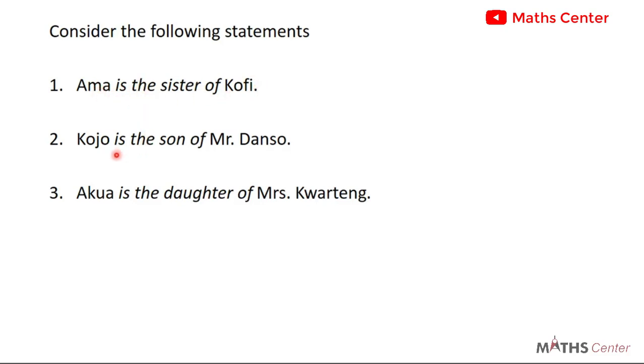In the second instance, Kojo is linked to Mr. Danso by the statement is the son of. So the statement is the son of is the relation. In the third instance, Equia is being linked to Mrs. Kwarting by the statement is the daughter of. So the statement is the daughter of is the relation. Just as we can see this in everyday life, the same thing also happens in mathematics. So when a statement can link two sets, we call that statement a relation.